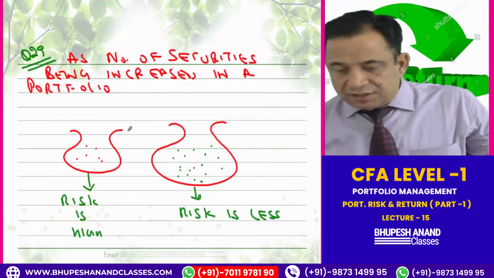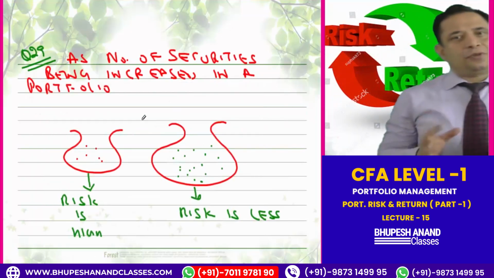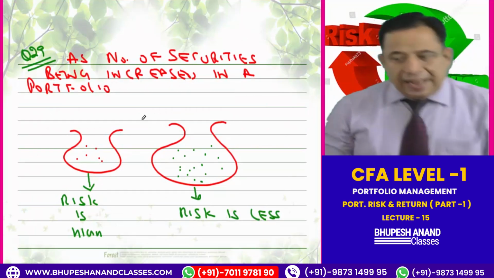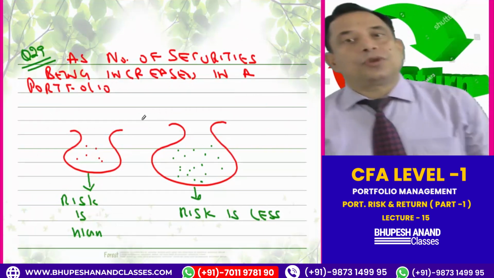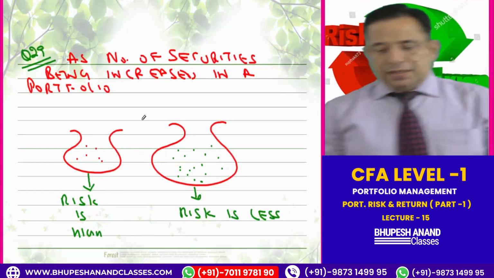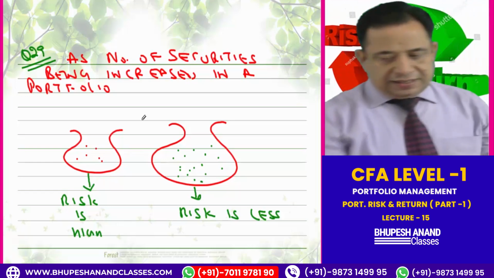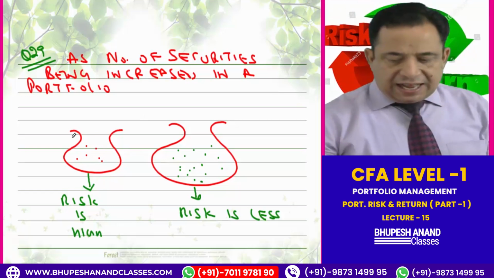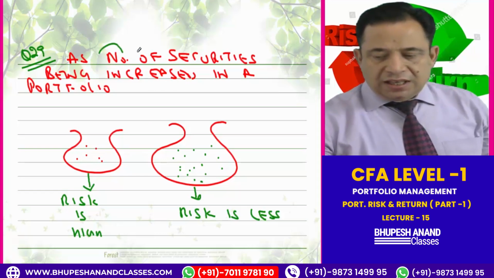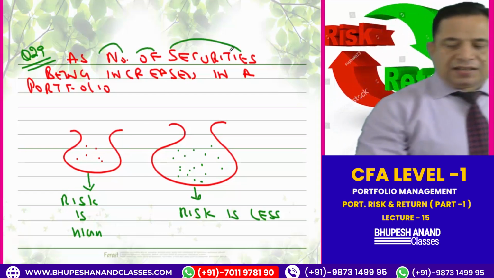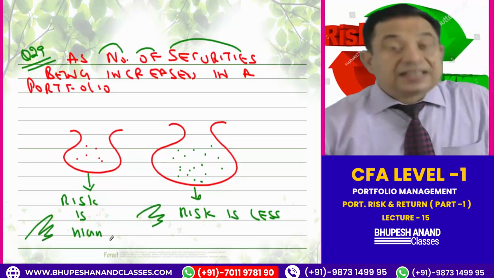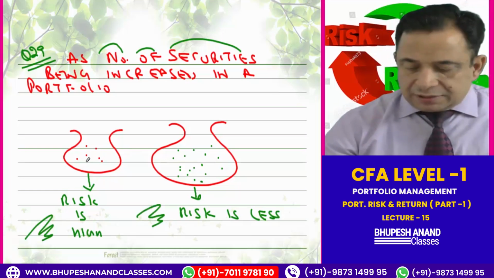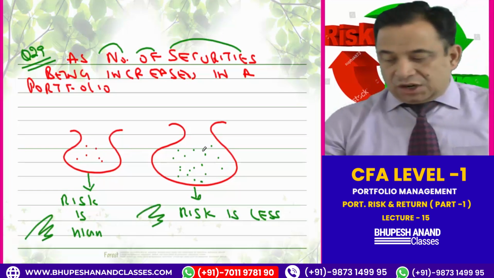Just see what I have written. I have written a flow chart for you. Question number 29: as the number of securities increases in a portfolio, here risk is high and here risk is less. Why? Because here the dots are assets, and here the dots are again assets.